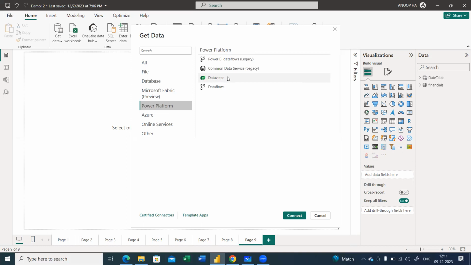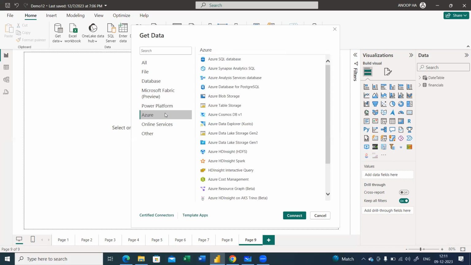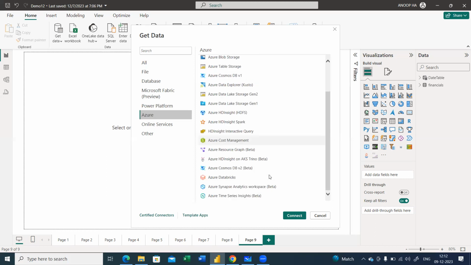It's more or less like a database app for Power Apps and Power Automate. Now, the next one, I told you that it's Microsoft and you have got Azure SQL Database. The cloud database is one thing, we call it Azure SQL Database, and other aspects related to the Azure services are also there here. Now, like ADLS Gen 2, Gen 1, got it? So this is completely related to the cloud connection.